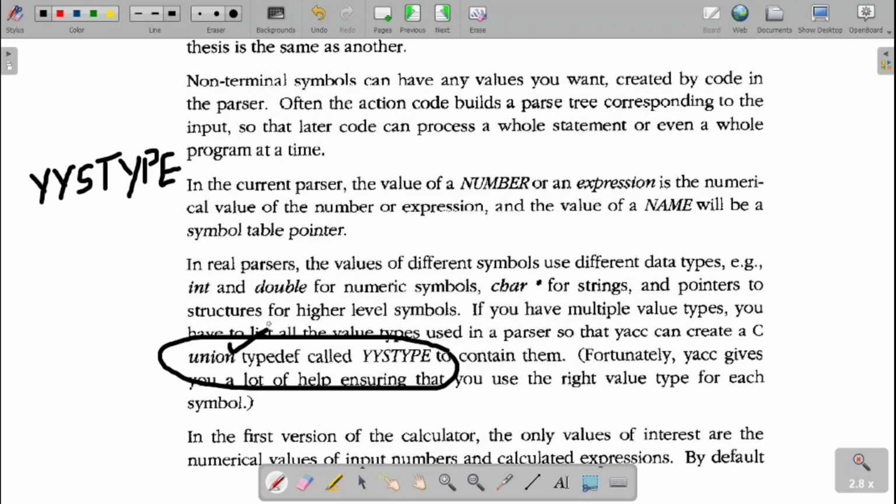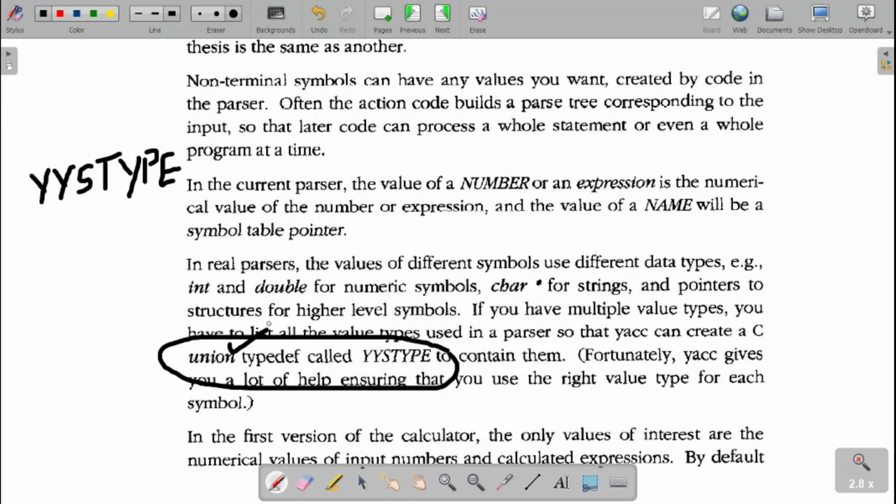Union and structure are two basic keywords we use in the C language, you know. Structure means each individual item has separate storage. Union means it has common storage, and the size of the union will be the size of the largest element. We use a union here because at one time only one type is active, not all.